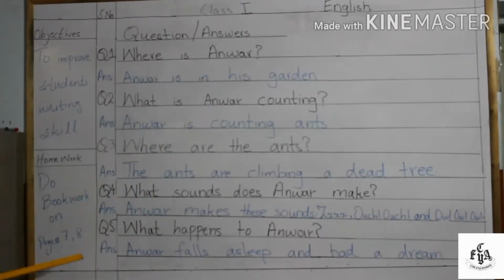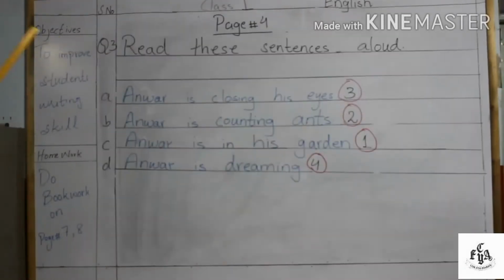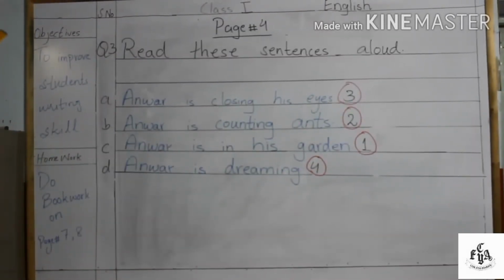Now our fifth question is, what happens to Anwer? Anwer falls asleep and had a dream. So these are your question answers of the first chapter. You have to write it in your copy in a neat handwriting.